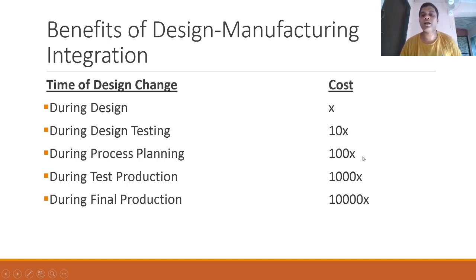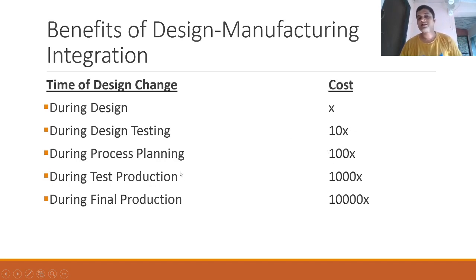Now let's say we even passed the design testing stage, and during the process planning some error was encountered in the design and it was sent back to the design team. They made the change, again the design was tested, and again the process planning was rescheduled. So the cost associated at that stage to change the design is almost 100 times the design cost. So 100 times of X.